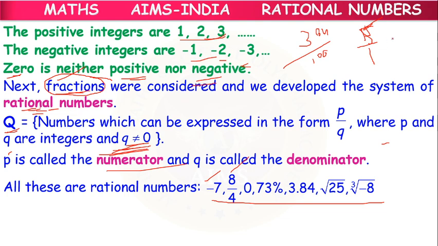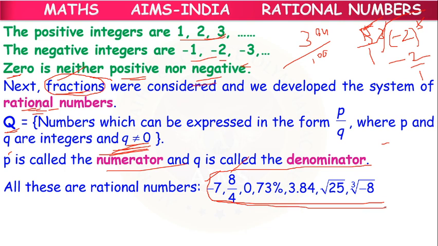Cube root of -8 is there. How can we write it? Cube root of -8 means cube root of (-2) whole cube. The cube root and cube will be cancelled. -2 will be remaining. -2 we can write as -2 by 1. In this way, all these numbers can be written as rational numbers. Actually, they are not looking like rational numbers, but they can be written as rational numbers. So we have to consider them as rational numbers only. Okay.